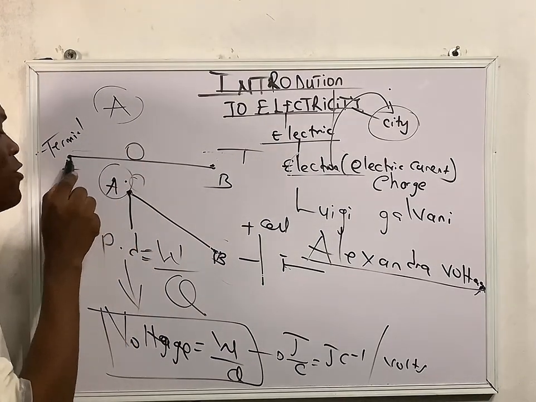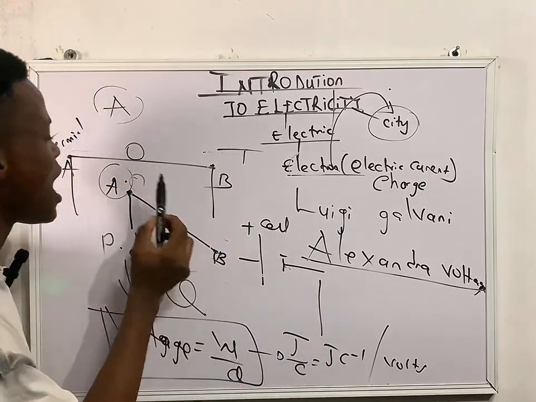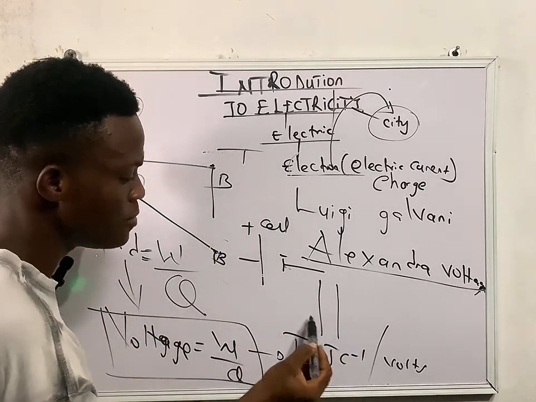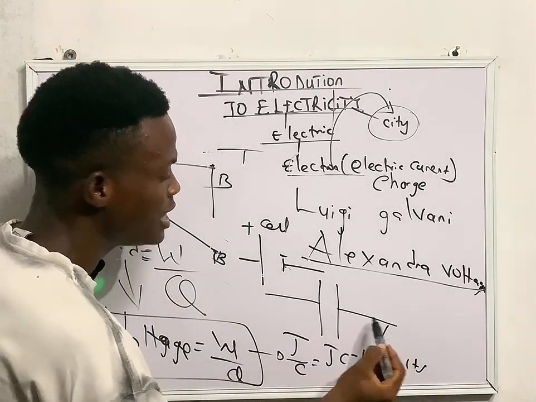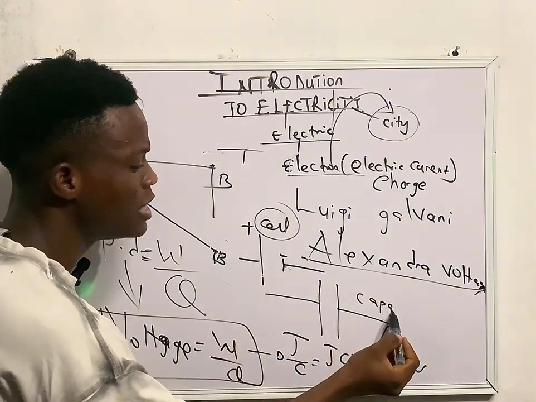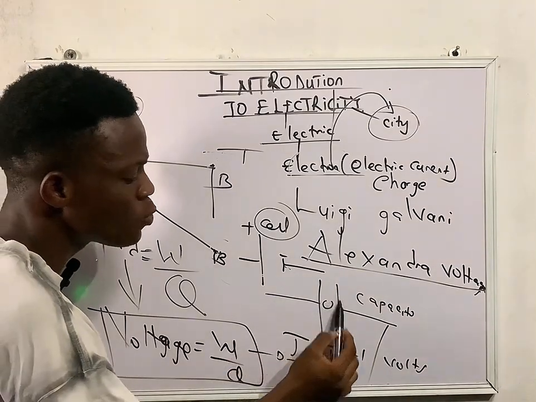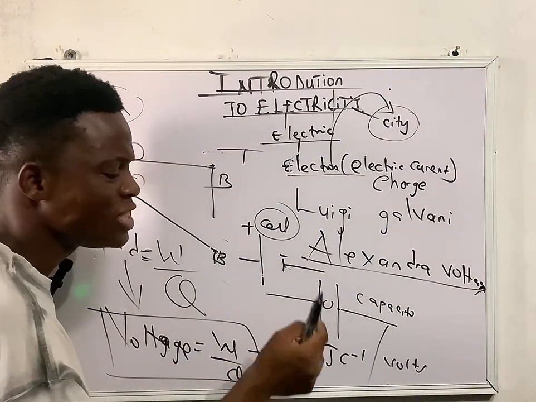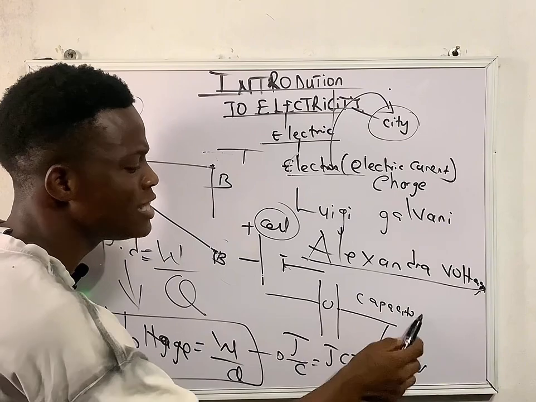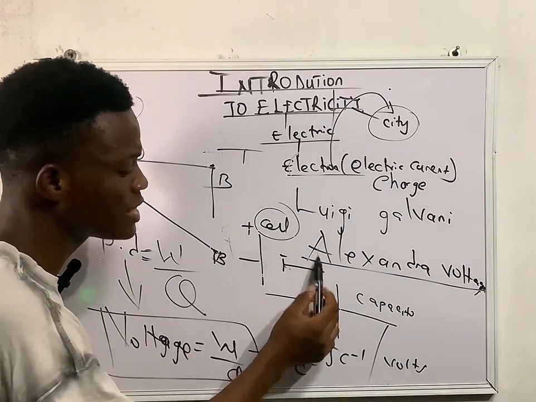Since we have the same length for this one, that means I can draw this here, and also this one here, right? That means I can call it something. I will call this one a cell. And I will call this one a capacitor. Why? Because you can see this one only stores charge. That is why a capacitor is a device that stores charge. So that is where we get our cell and also our capacitor from.